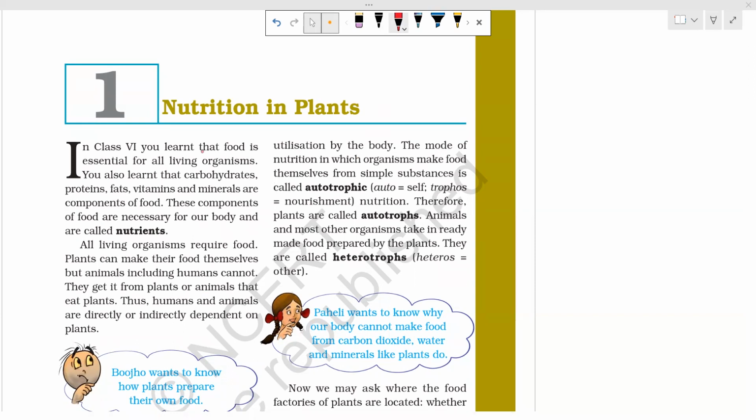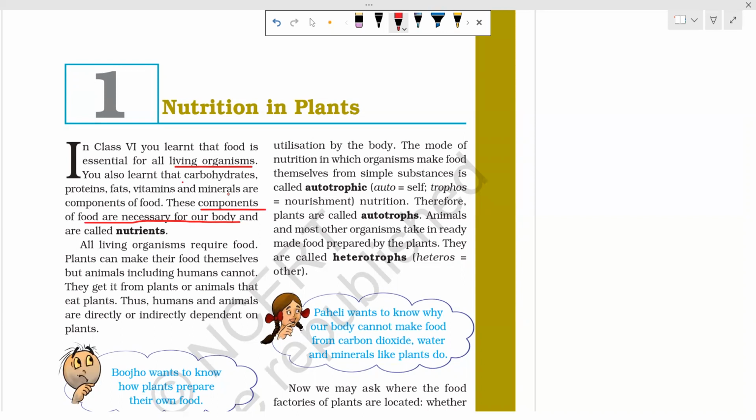So in class 6, you have learned that food is essential for all living organisms. Food is one of the necessities of living organisms. Why? To get energy for bodily functions. For the functioning of the body, we need food. And we also learned about different nutrients. What are nutrients? The components of the food necessary for our body. And the nutrients are the carbohydrates, proteins, fats, vitamins, and minerals.